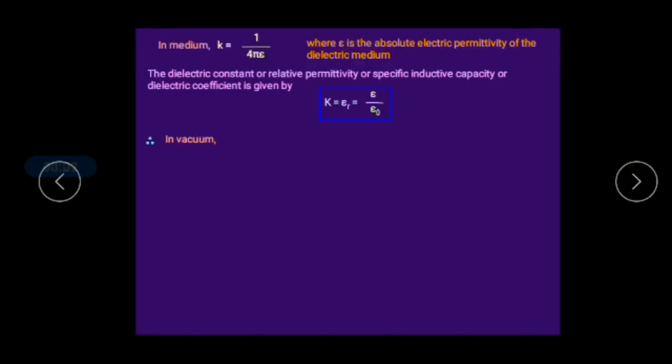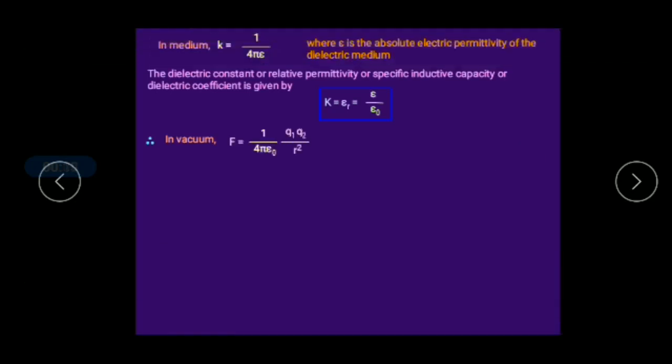In Coulomb's law, if the charges are present in vacuum, it can be written as F equal to 1 by 4 pi epsilon naught q1 q2 by r square. In case the charges are present in a medium, that equation can be written as F equal to 1 by 4 pi epsilon q1 q2 by r square.